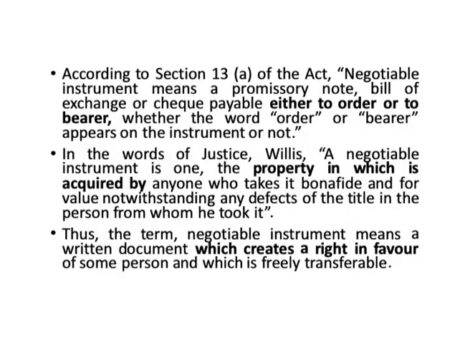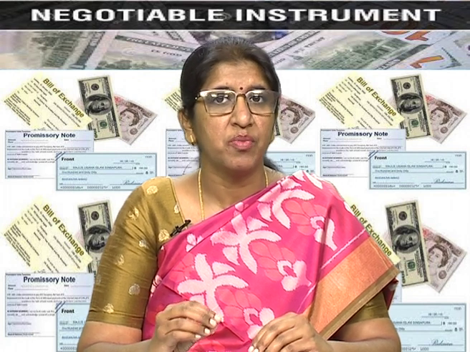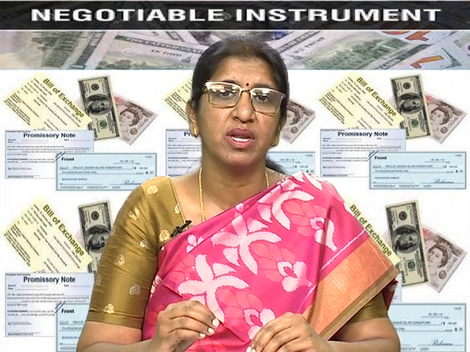According to Section 13 of the Negotiable Instruments Act, a negotiable instrument means a promissory note, a bill of exchange or a check payable either to order or to bearer, whether the word order or bearer appears on the instrument or not. So, what we understand from this definition is, this definition explains what a negotiable instrument is by using three examples of instruments, and those three instruments are promissory note, bill of exchange or a check.